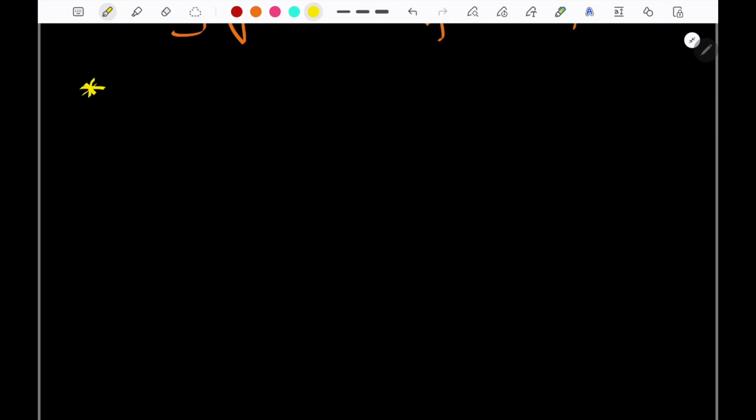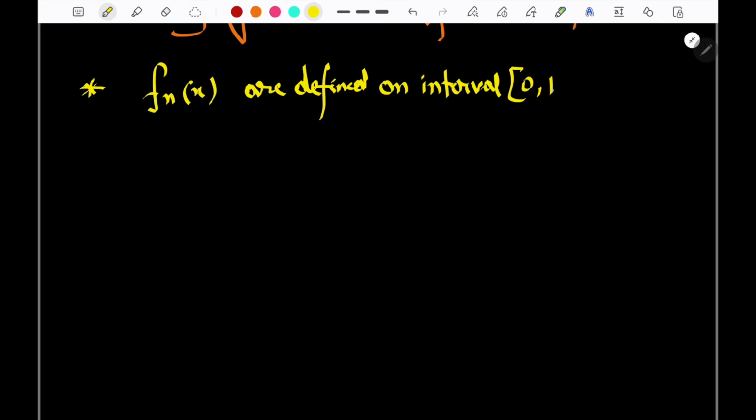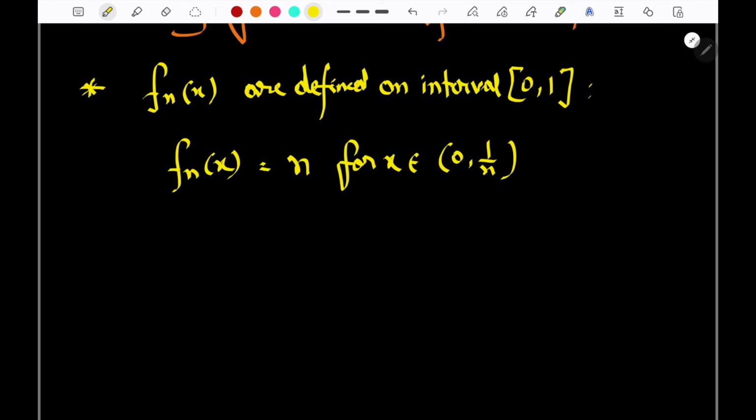Suppose I ask you one question: the functions f_n of x are defined on the interval 0 to 1, where f_n of x is equal to n for x belonging to 0 to 1 by n, and f_n of x will be 0 otherwise. Suppose this is the case.